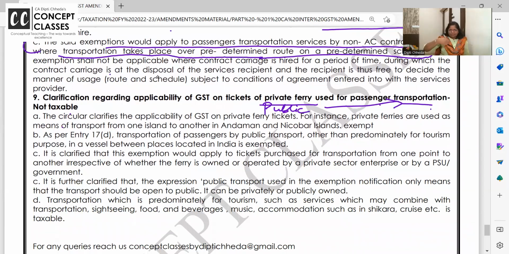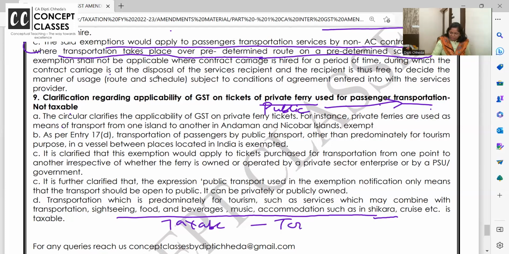Inland waterways are there. So even if that waterway is run not by public transport but is private, given to a contractor, saying from North Goa to South Goa you run these vehicles, they are just doing the transport. It is exempt. If they do tourism with food, beverages, music, in Tangment we have those boats, Bhagirathi and all, where full cultural programs go on, dinners are served, shikaras are there in Kashmir, all these are very well taxable because they come under tourism.